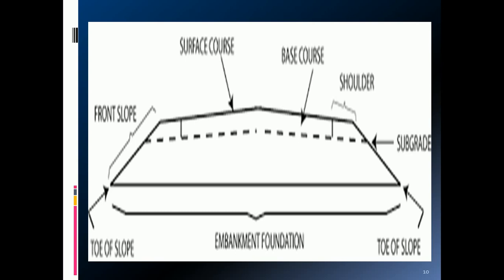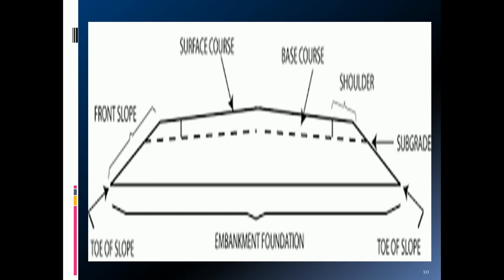However, due to the topographical variations and site conditions, at certain stretches, it may be necessary to construct the highway in cutting that is below the existing ground level. This is the typical cross section showing the highway embankment. Then the subgrade, subbase, base course, surface course, and we have to consider shoulders, and the drainage layer is also to be designed. So you find the embankment, subgrade, drainage layer, shoulders, and the different pavement layers, the subbase, base course, and the wearing course.